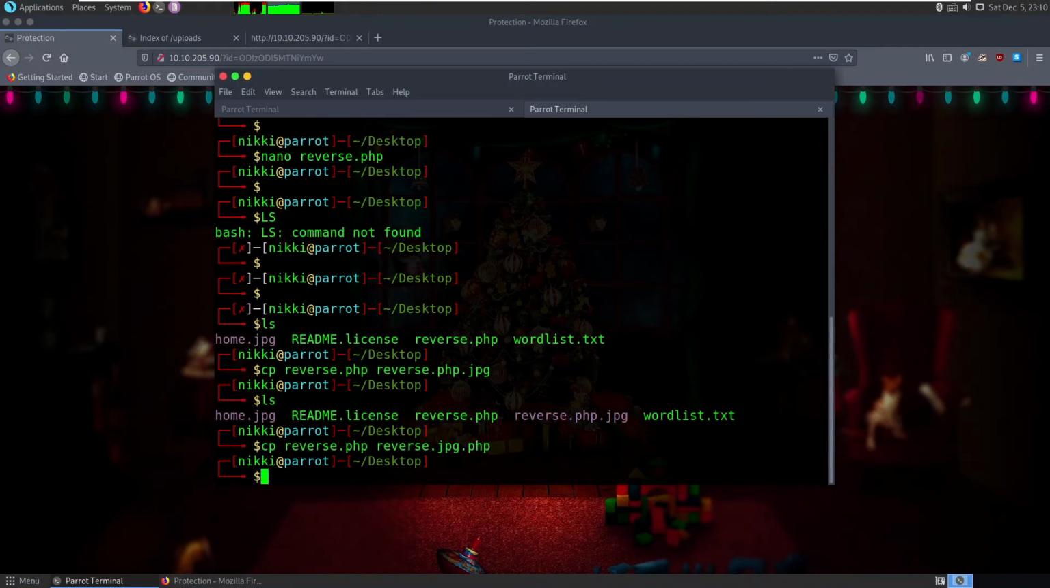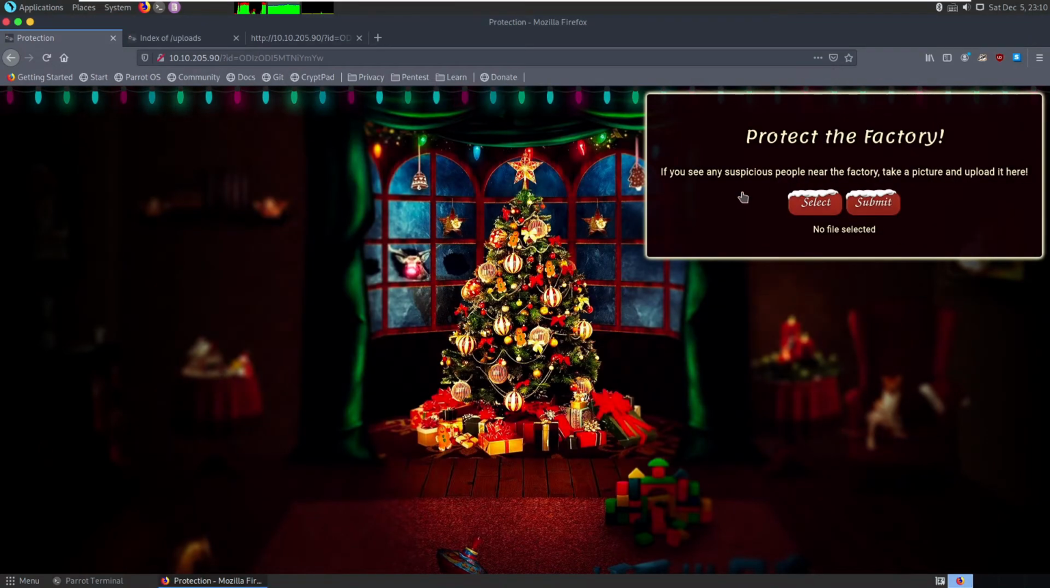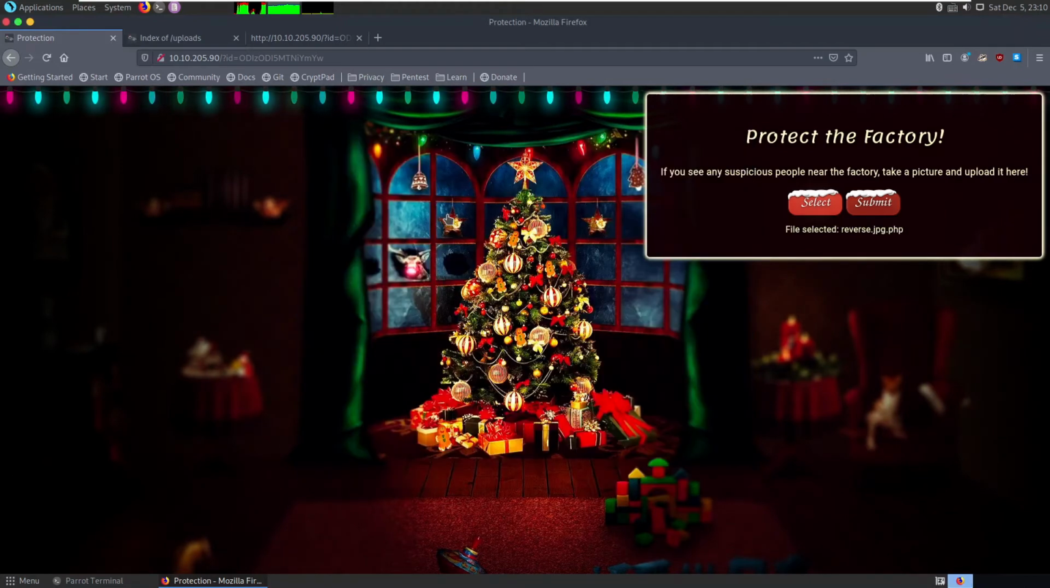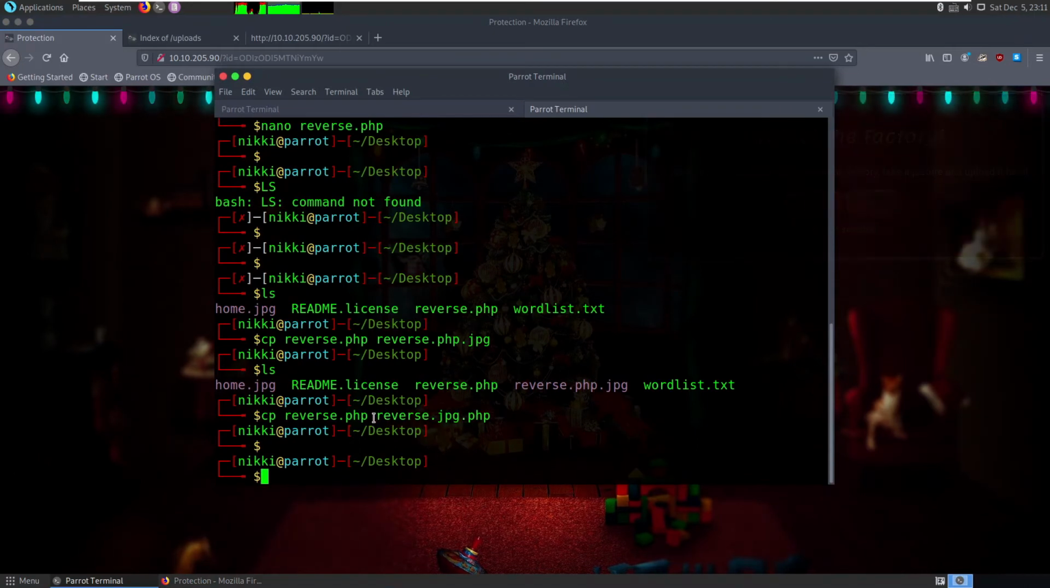So reverse.jpg.php. Alright, now let's try to upload this one. Click on all files, this one. Now click on submit and you can see file received successfully. So here what you can observe is the filter is only checking for .jpg. It's only checking for .jpg, it is not checking what comes after, .php.